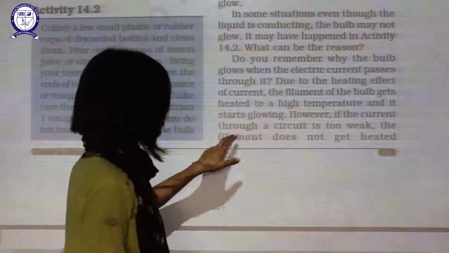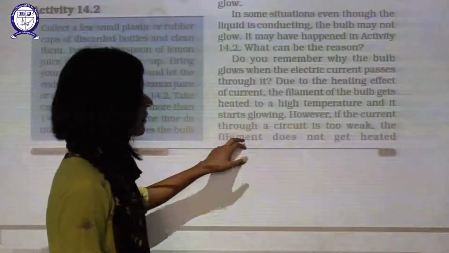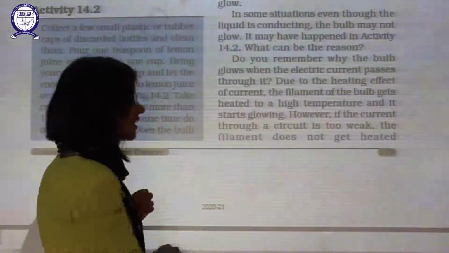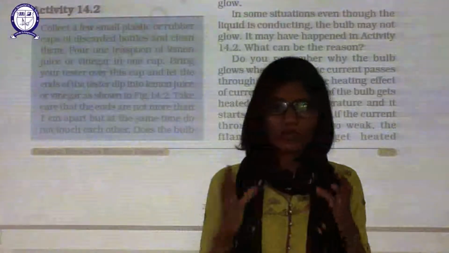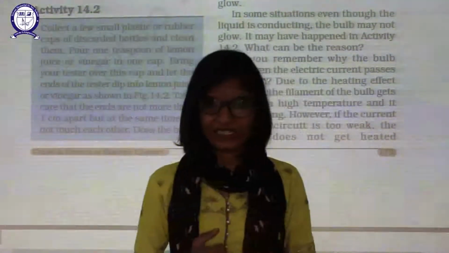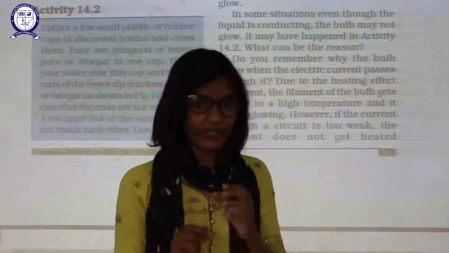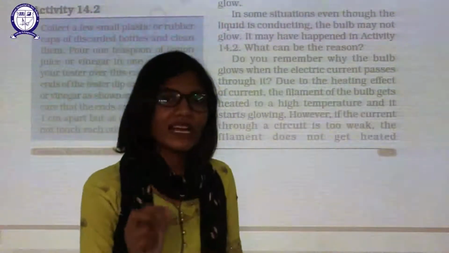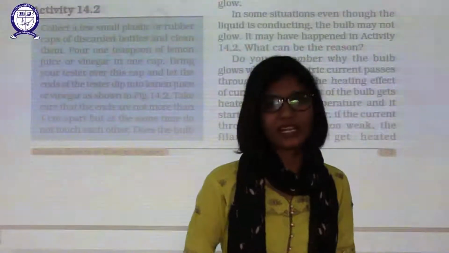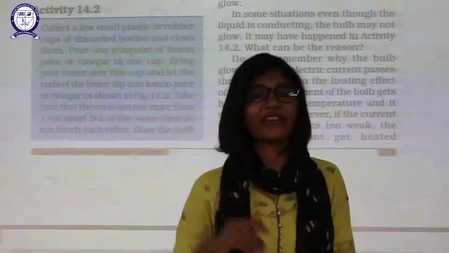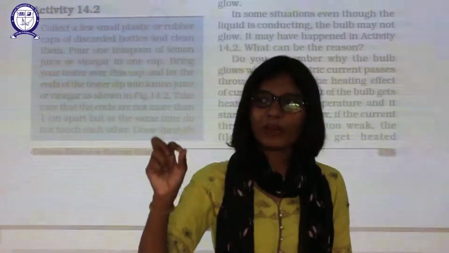However, if the current through the circuit is too weak, the filament will not get heated up. This is the answer. Some liquids, though they can conduct electricity, do not conduct enough to glow the bulb of your tester. Electricity is there, but it is not high enough to cause the filament to glow.